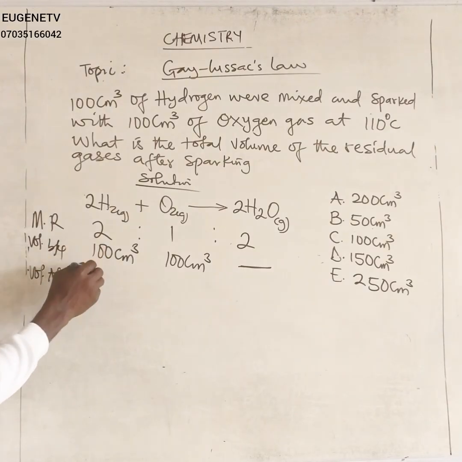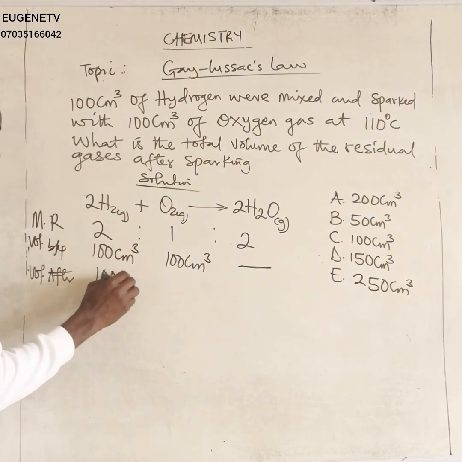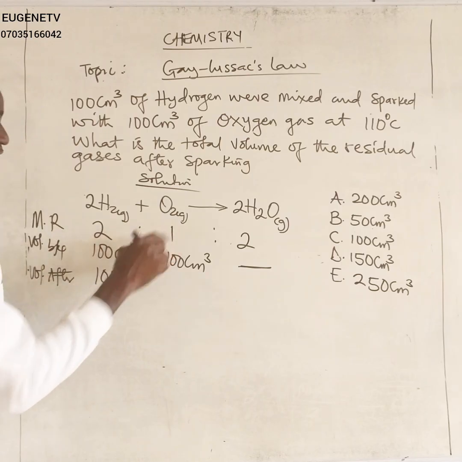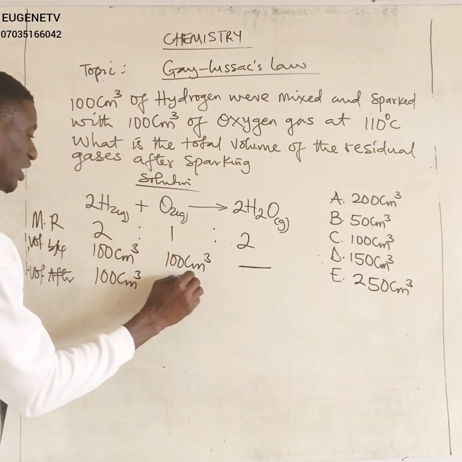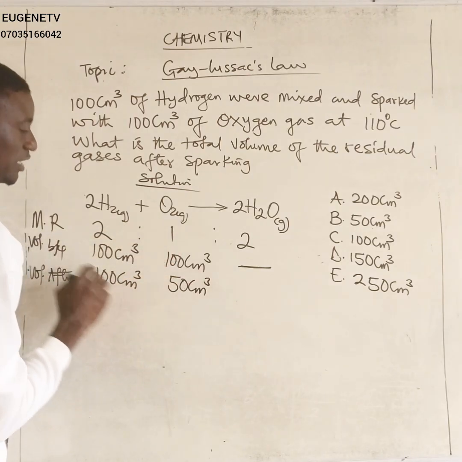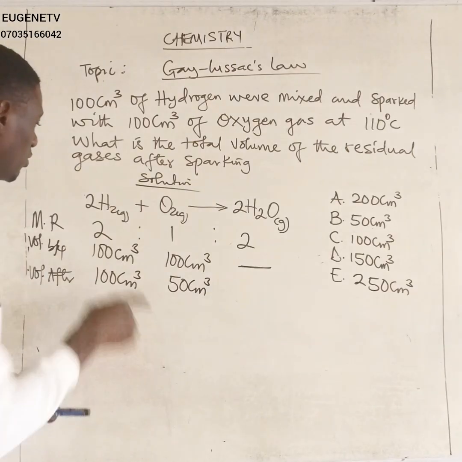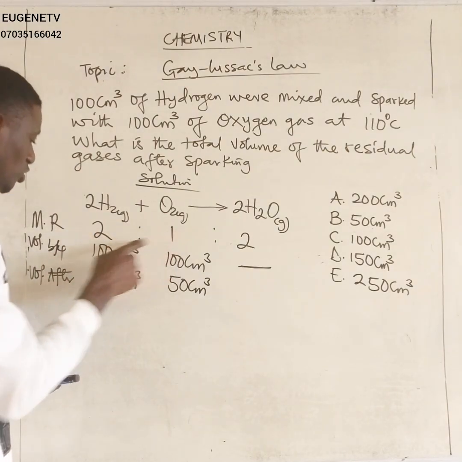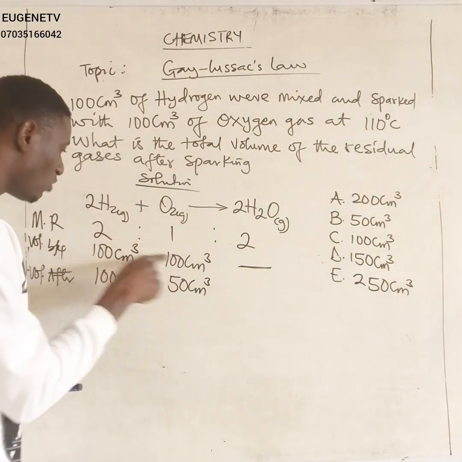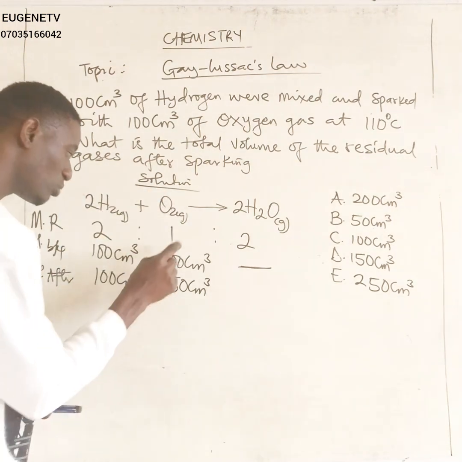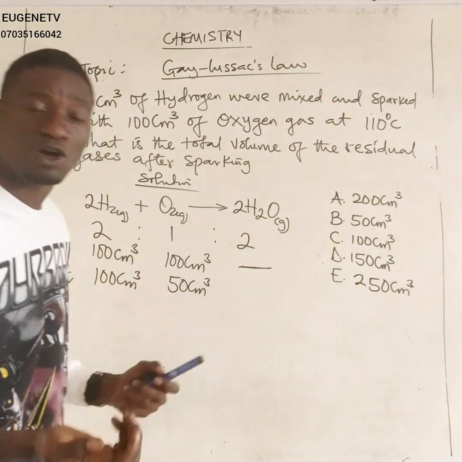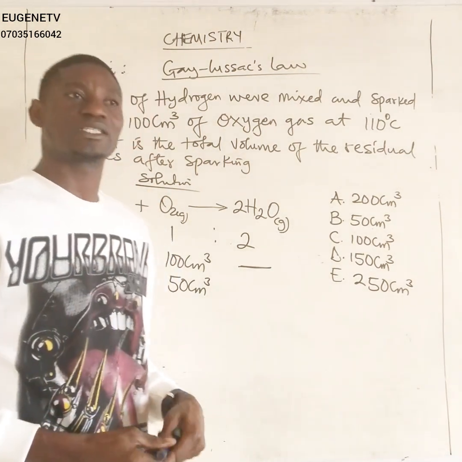Volume after. So if this person actually brought 100 cm cube, from our mole ratio here, it means that it is only 50 cm cube of this gas that will react. Why? Because when we have 2 here, we need 1. So if you have 100 here, we need half of 100, which is 50. Even though the equation gave us up to 100 cm cube, it is not going to be all the 100 cm cube that will actually react.